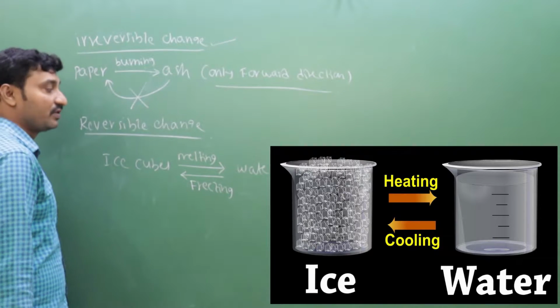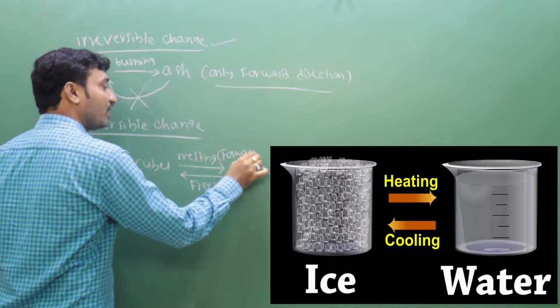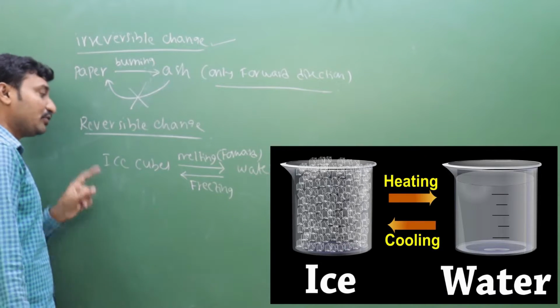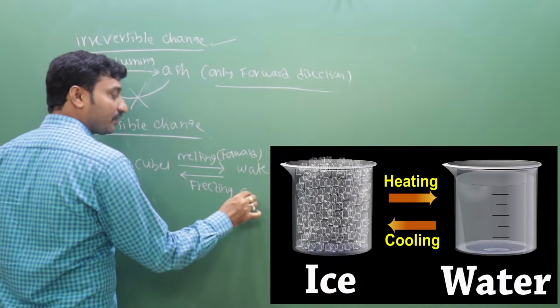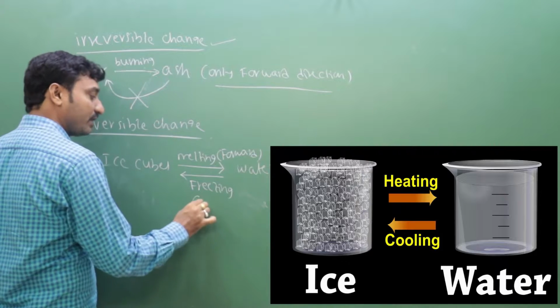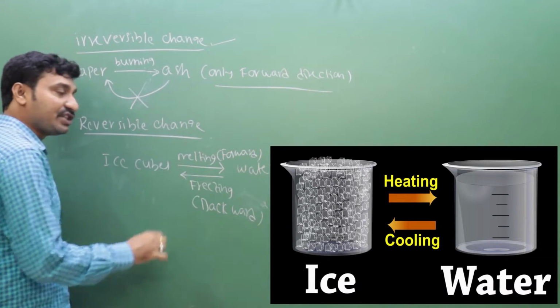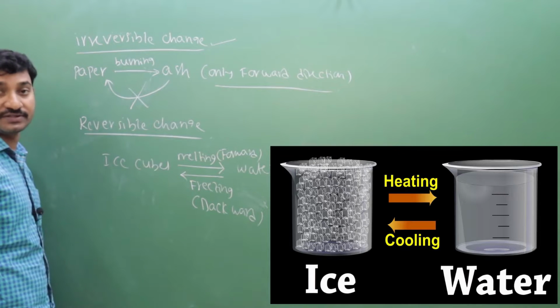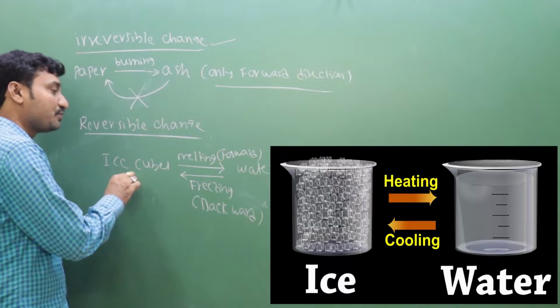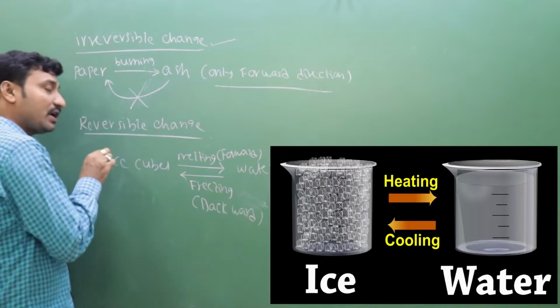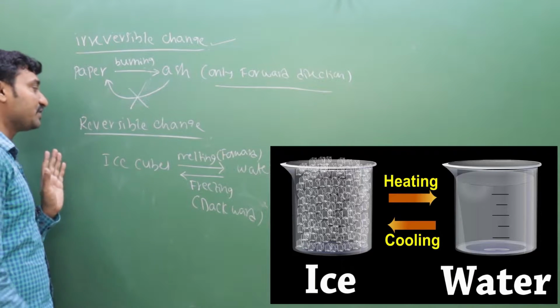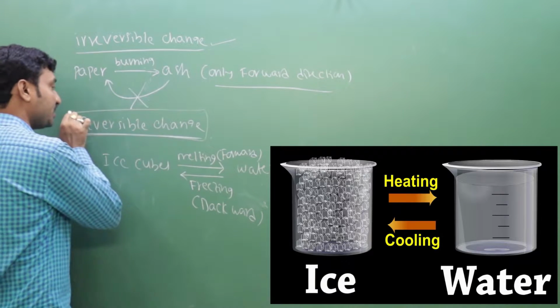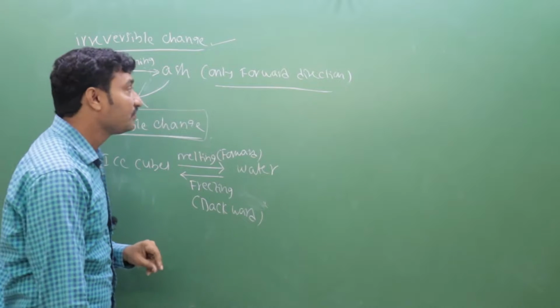That direction is forward. Again, water is converted into ice cubes on freezing. This is the backward direction. So in this change, both forward and backward directions take place. Ice cubes to water, water to ice cubes. This type of change is known as a reversible change. I think finally you got it.